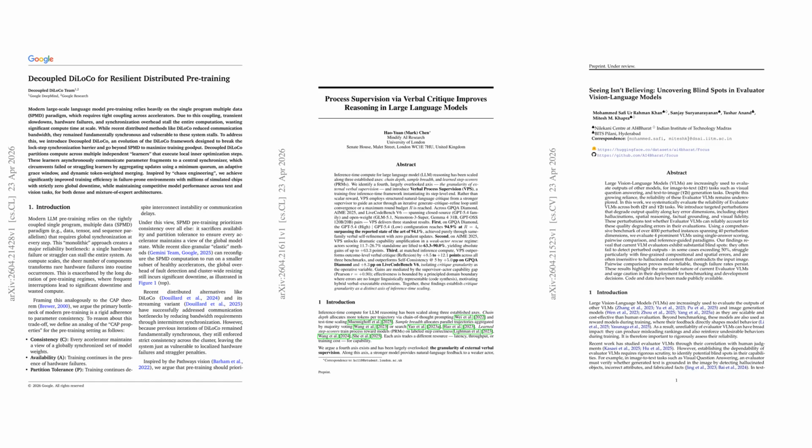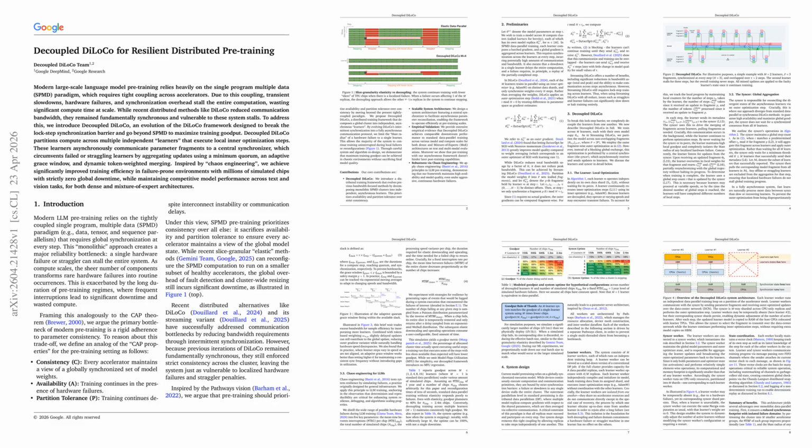From fault-tolerant training at trillion-chip scale to step-by-step self-correction and the hidden blind spots of AI evaluators, these papers reveal both the power and the limits of modern AI systems and what it will take to make them smarter, sturdier, and more trustworthy. Let's explore the first paper, Decoupled DiLoCo for Resilient Distributed Pre-Training.